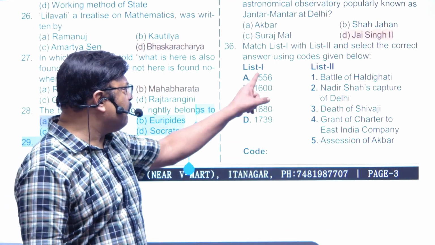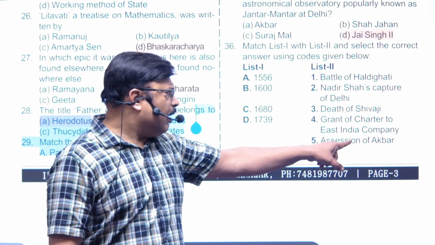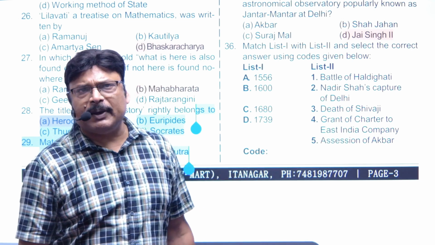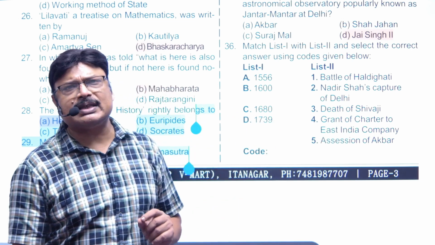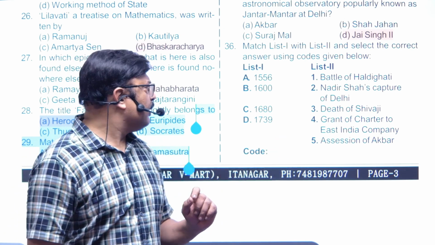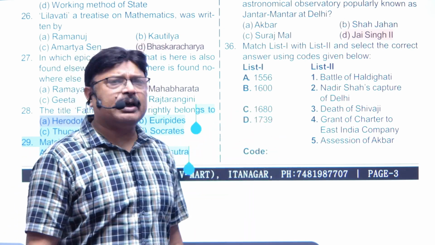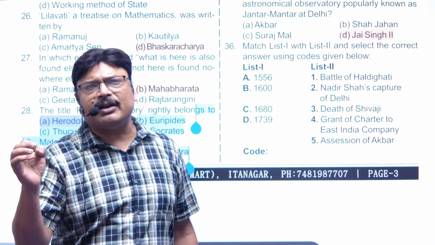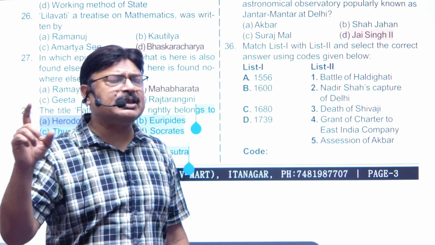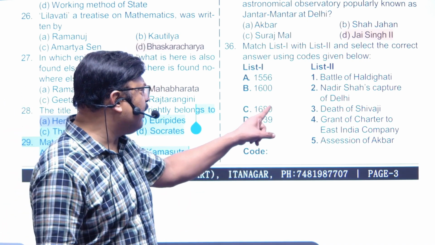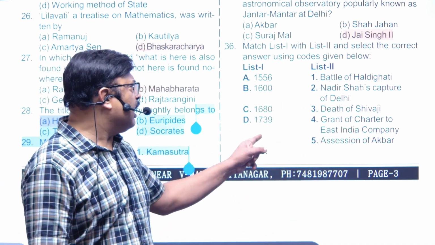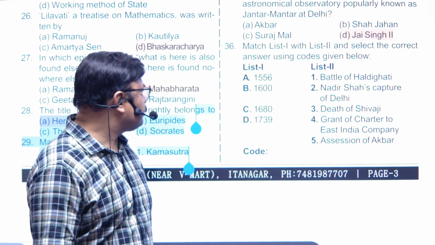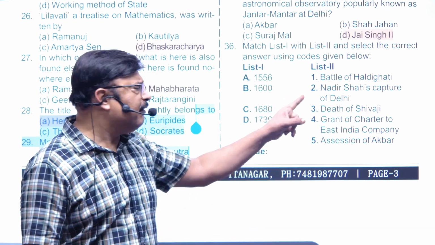Now, the accession of Akbar took place in 1556, right? He ascended to the throne after the second battle of Panipat. In 1600, the East India Company got its charter from Queen Elizabeth I. In 1680, Shivaji had died, and in 1739, Nadir Shah had invaded Delhi.